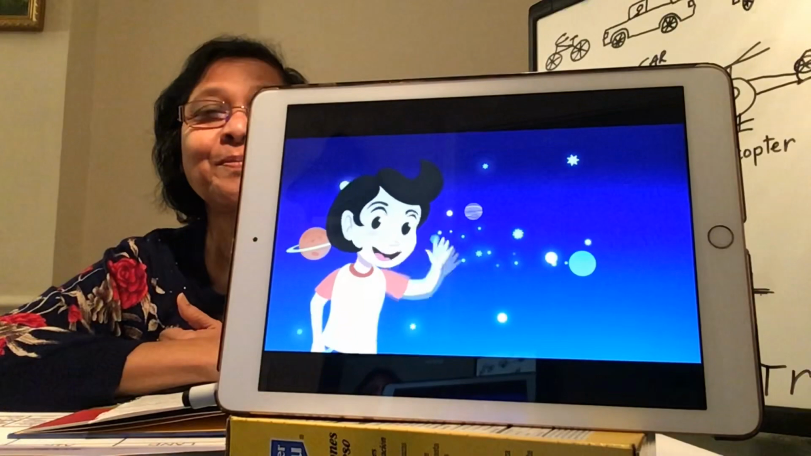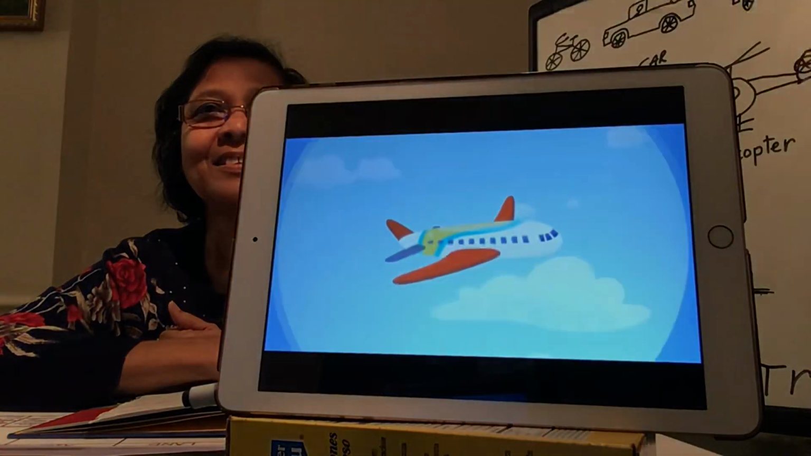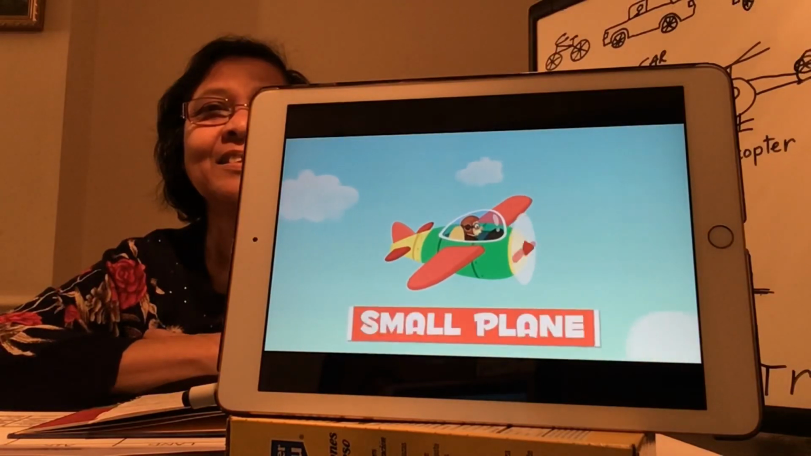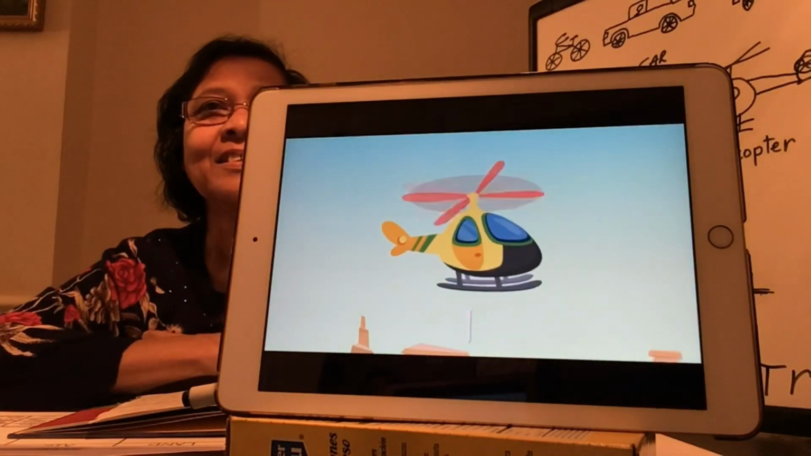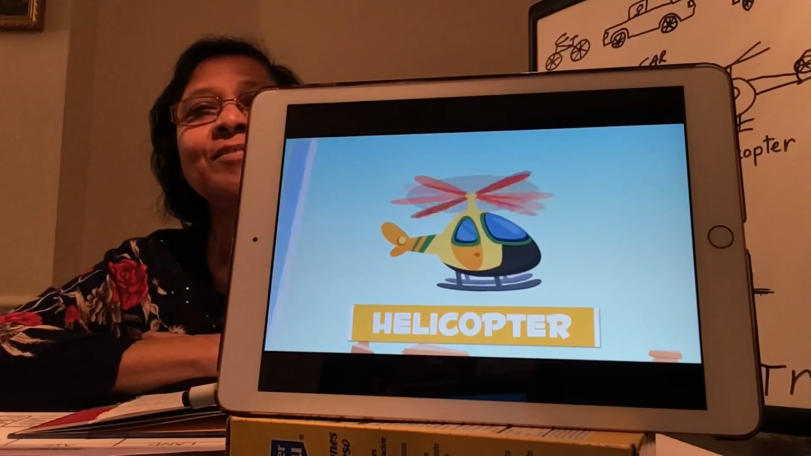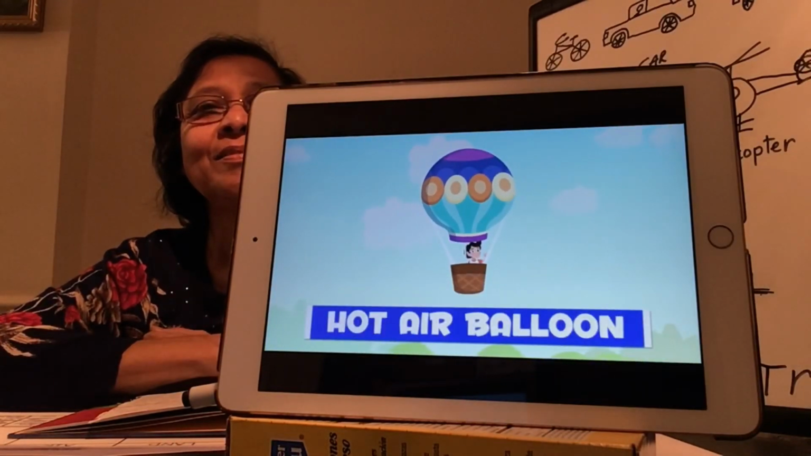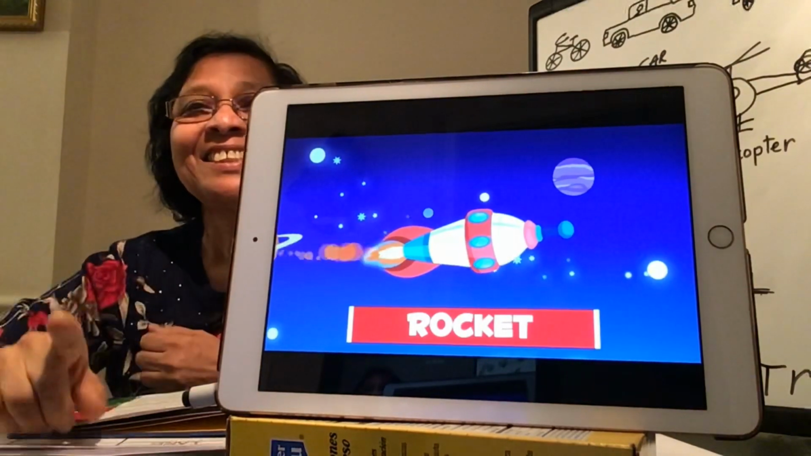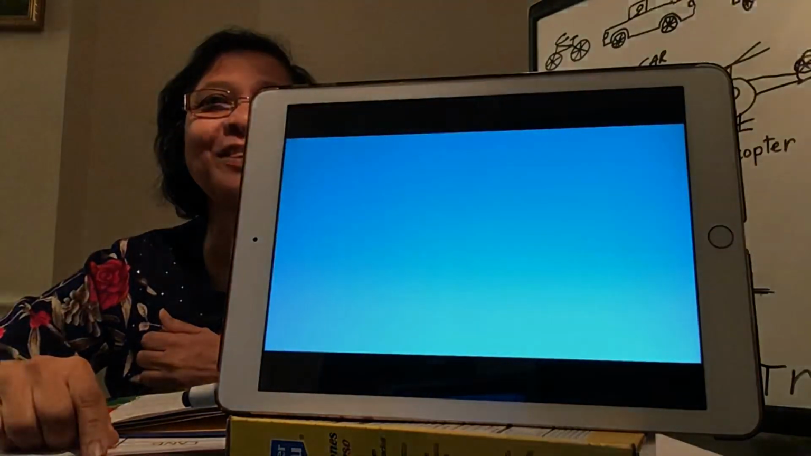Let's review what we have just learned. Plane. Small plane. Helicopter. Hot air balloon. Did you get it right? What's this one? Rocket. Great. You did a great job.